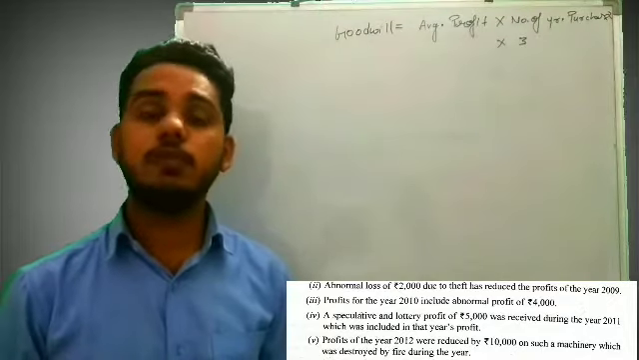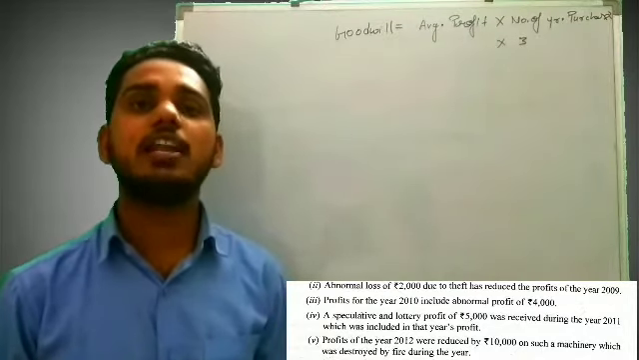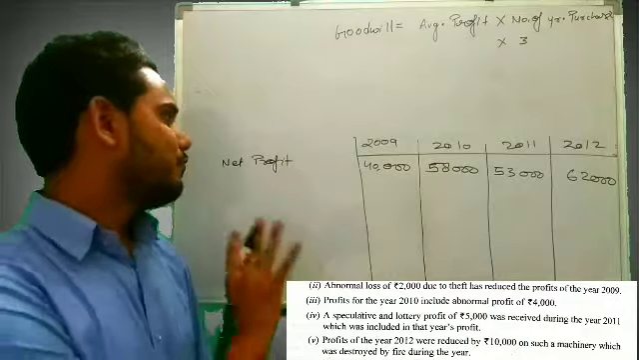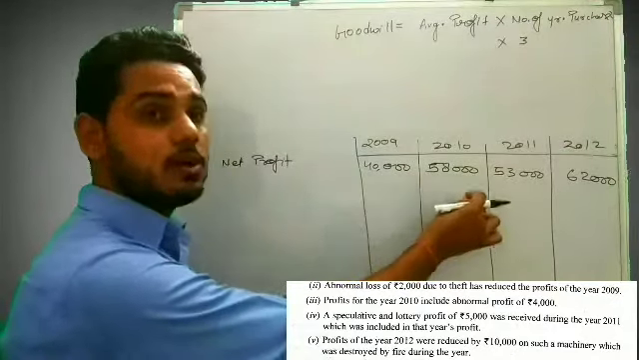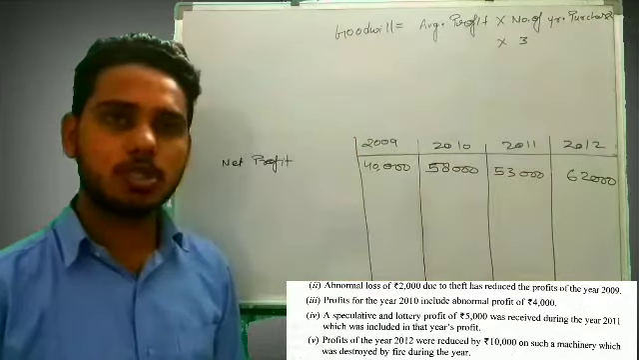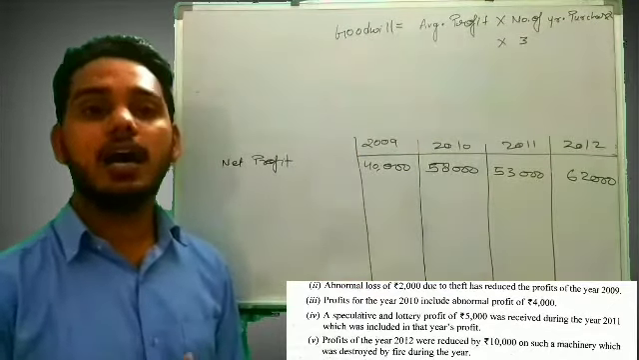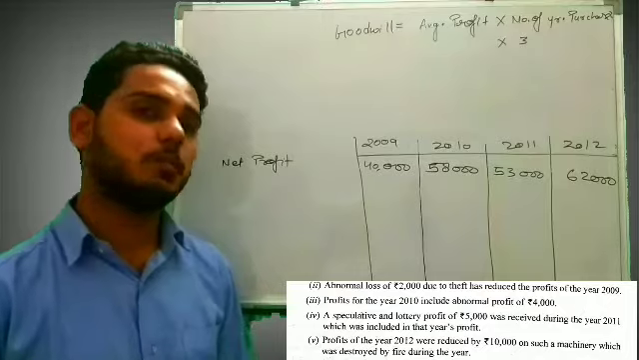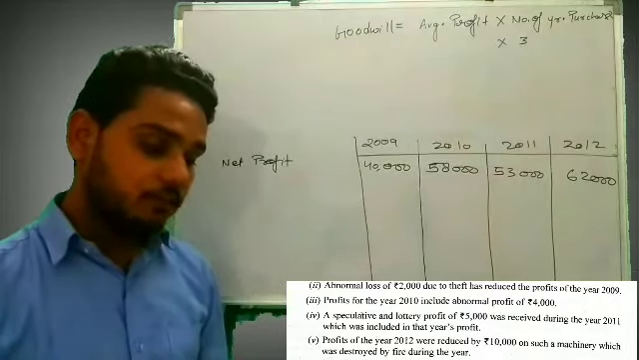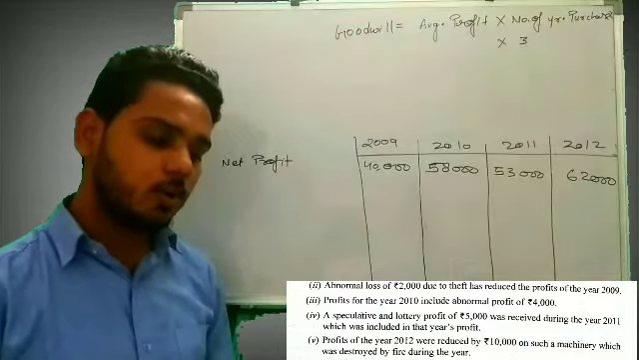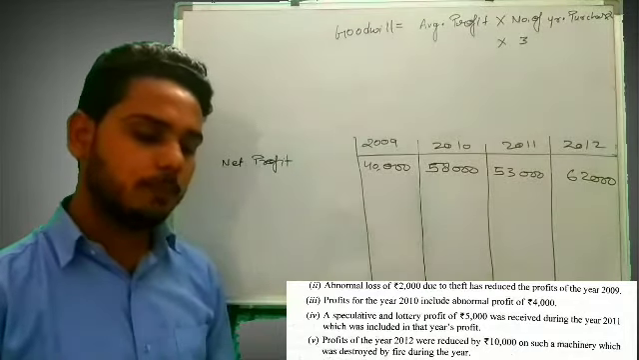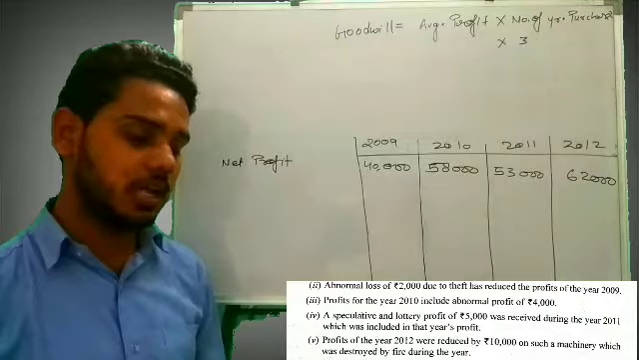So what we will do, we will prepare a table to find the normal profit. Firstly we will write our net profit of every year: 2009, 2010, 2011 and 2012, right? Now we will make the adjustment for the abnormal loss and abnormal gain. The first thing is, abnormal loss of 2,000 due to theft has reduced the profit of the year 2009.